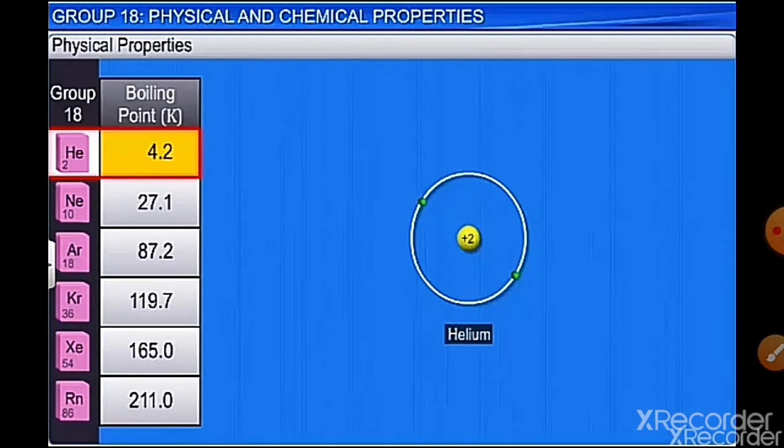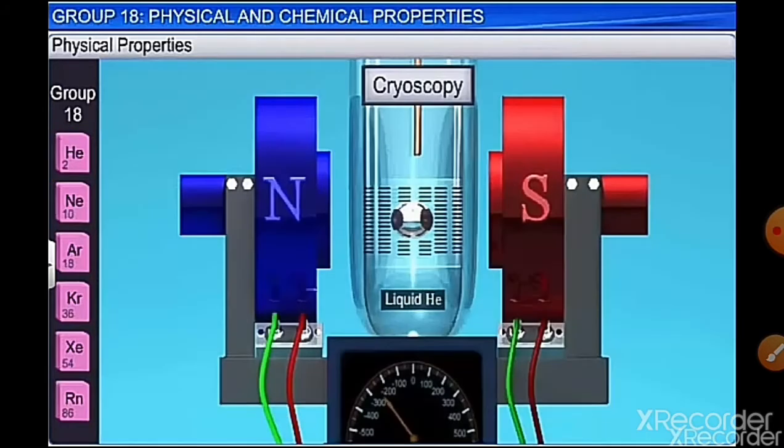Now helium, which has a boiling point of 4.2 Kelvin, has a wide application in cryoscopy. Helium is non-reactive, and it is used in cryoscopy to make superconductors. Liquid helium we use because of its low boiling point of 4.2 Kelvin. It is used to make highly powerful superconductors.